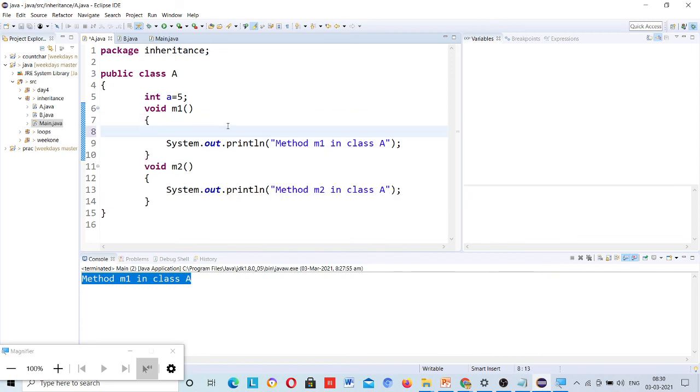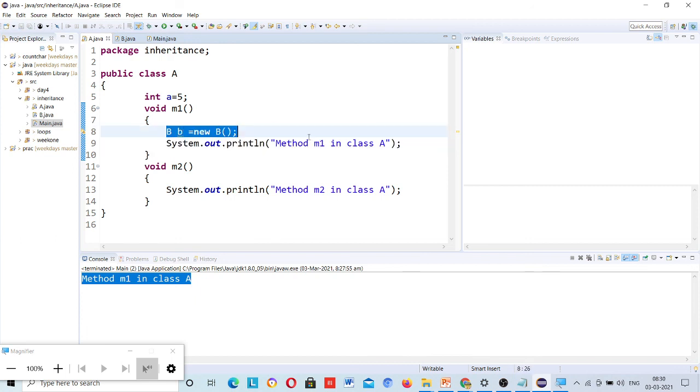We'll see that later. You can use it this way, but that is actually a has-a relationship. If you create an object of a class inside a class, then that's actually a has-a relationship.